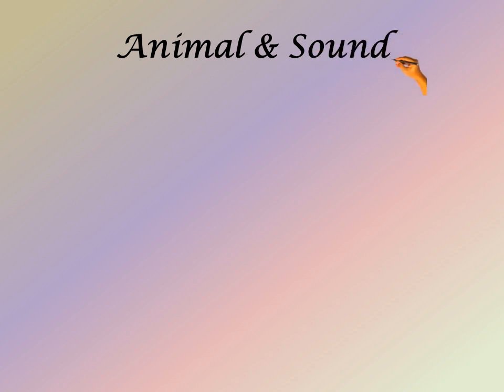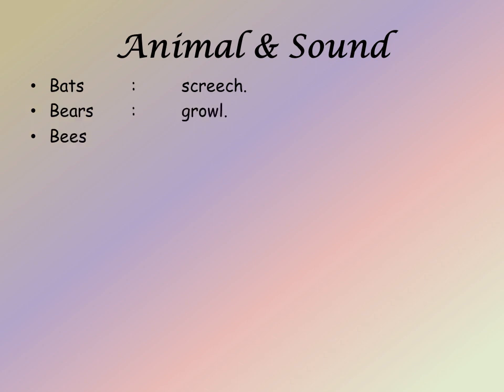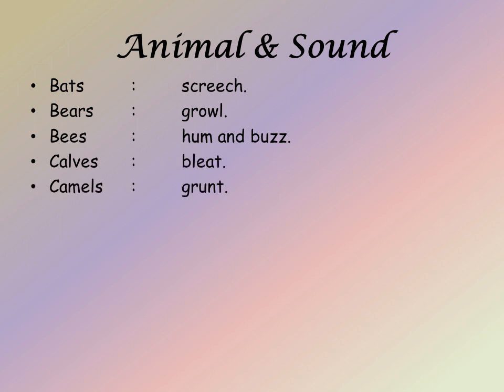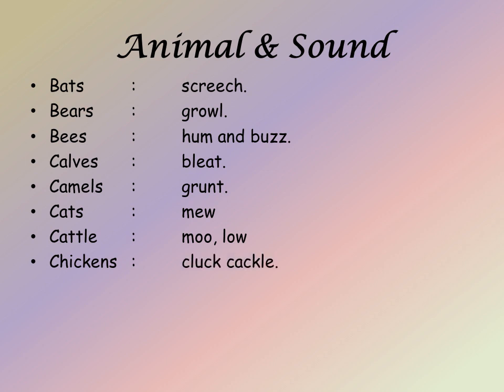The next kind of relationship we are going to see here is animal and its sound. Bats screech, bears growl, bees hum and buzz, cows bleat, camels grunt, cats meow, cattle moo and low, chickens cluck and cackle, dogs bark, ducks quack.